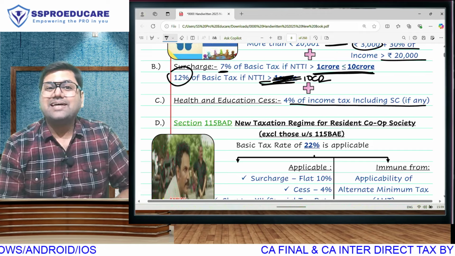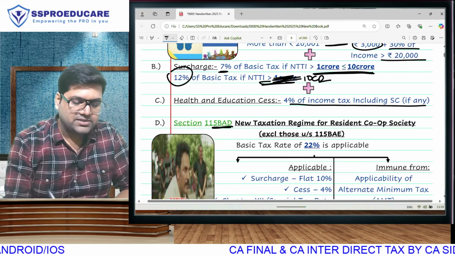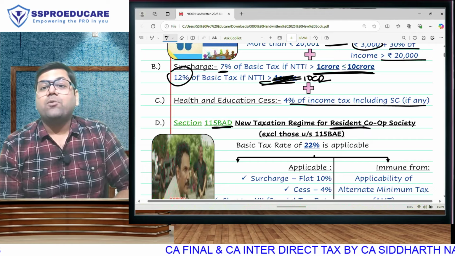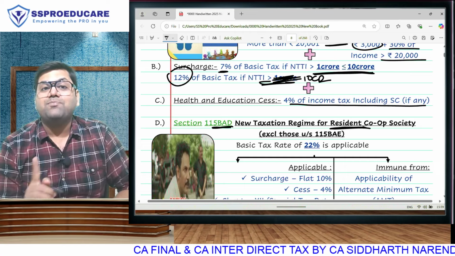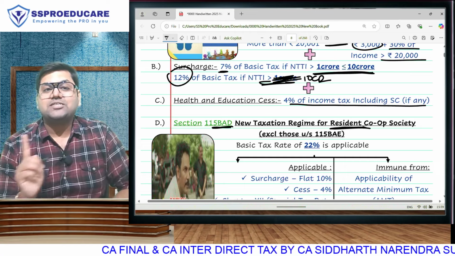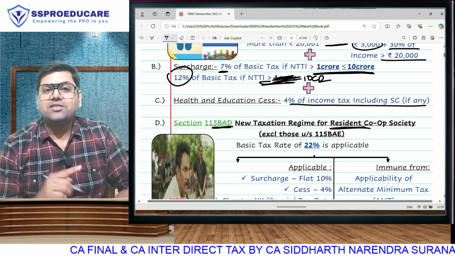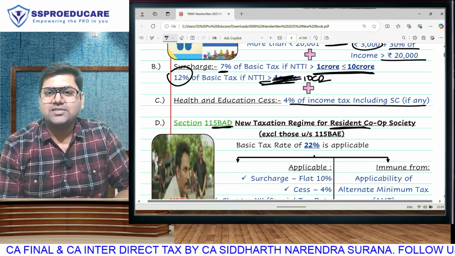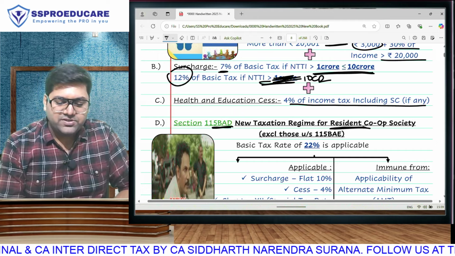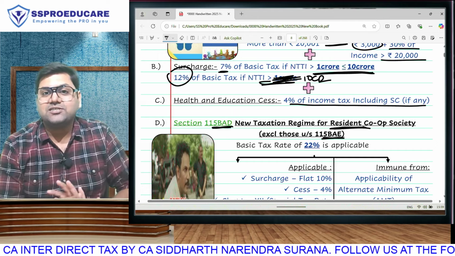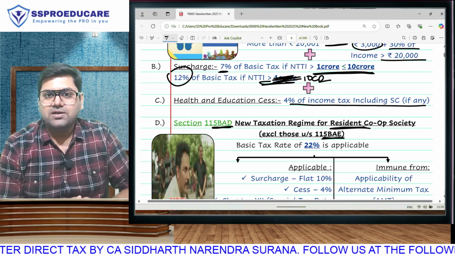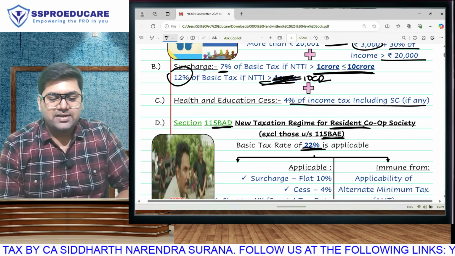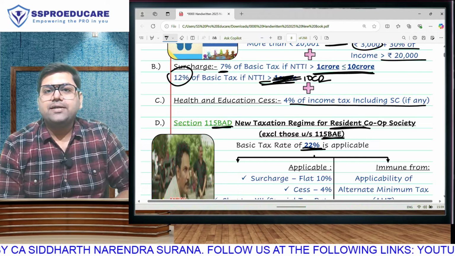For cooperative societies, there are two sections of new regime. One, we have section 115 BAD, which is applicable only for resident cooperative society. So if you observe in BAD, BAE, BAA, BAB, they have mentioned domestic company, resident cooperative society, but they did not mention anything like that in BAC. So BAC is available for individual, HUF, AOP, BOI, AJP, whether you are resident or non-resident. However, companies which go in 115 BAE, which is a special section for manufacturing business, obviously will not be coming here. The basic tax rate is a flat rate of 22%.